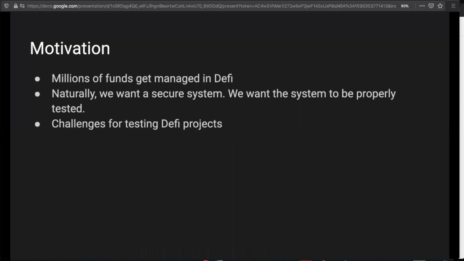As we know, millions of funds are being managed in DeFi, and naturally we want a secure system. We want the system tested. However, this is challenging, especially for DeFi projects. First, it is hard to replicate the mainnet structure of other projects on Ganache. For example, just imagine deploying the whole MakerDAO system on your local Ganache. So people, of course, use testnet for that.